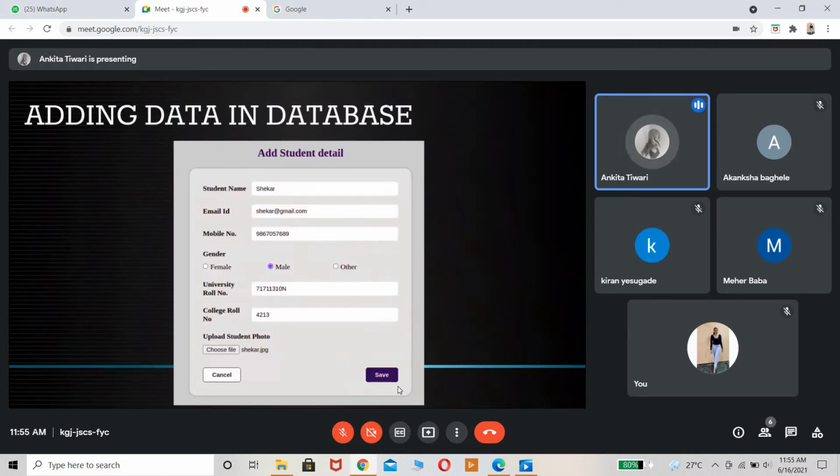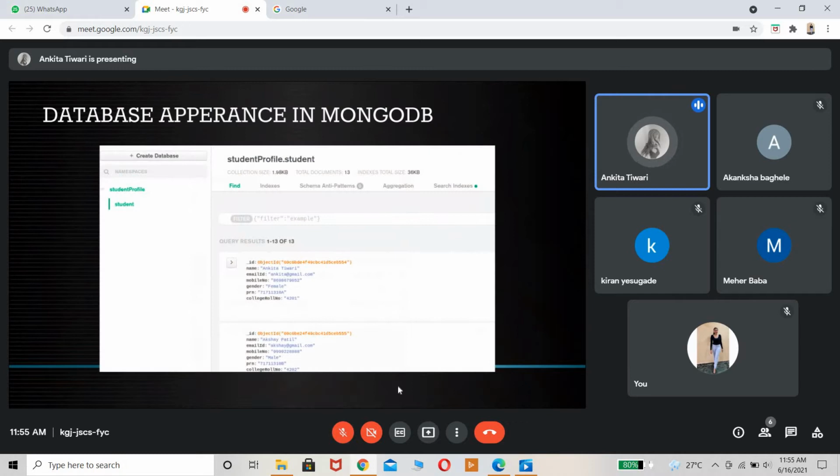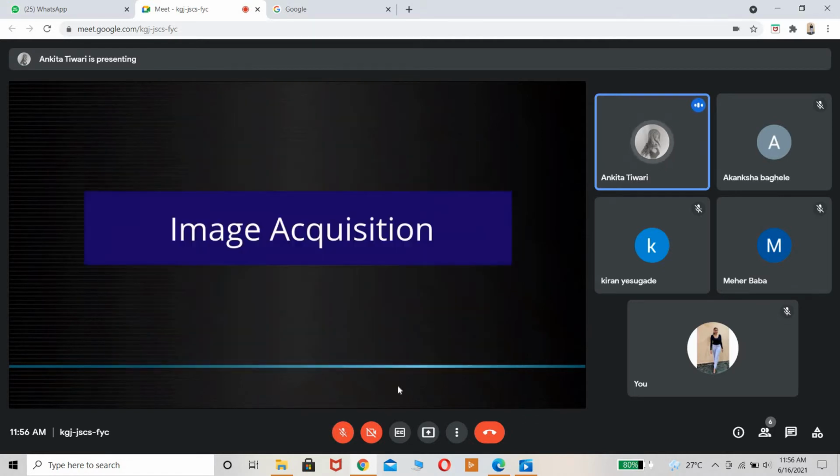This is how the UI interface will be for teachers to add any student detail. If the class strength is above 50, the teacher can upload, but the only criterion is that teachers will have to do this 50 times to upload the 50 students. So once all this is uploaded, the teachers will save it and it will be stored in the database. This is how it looks in the database appearance. It will be in a key value pair. Okay, once it is done, let's go.